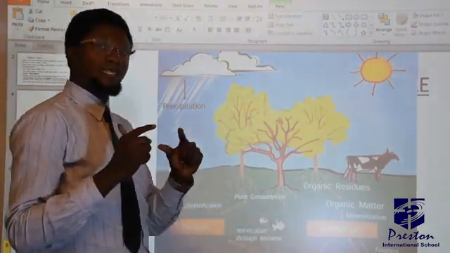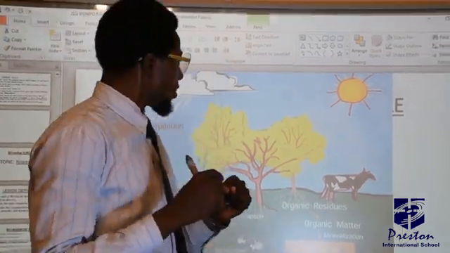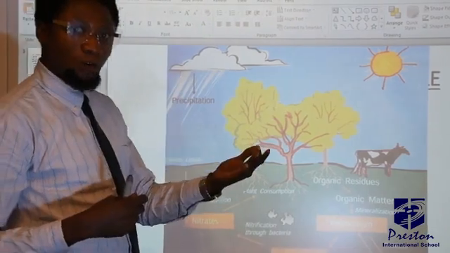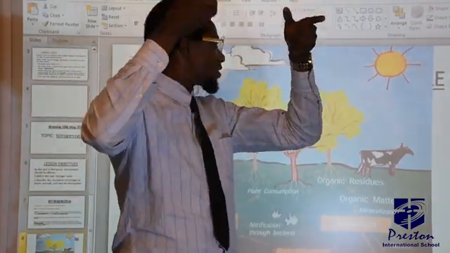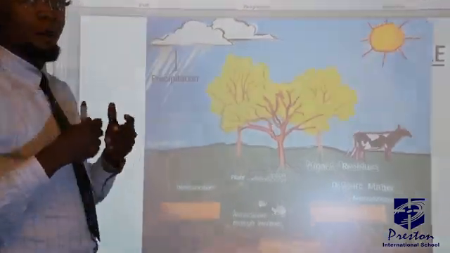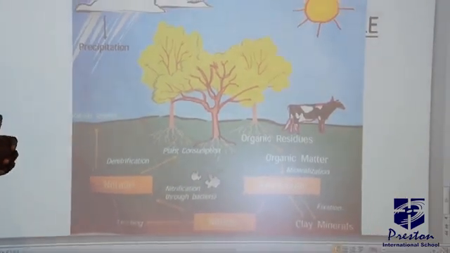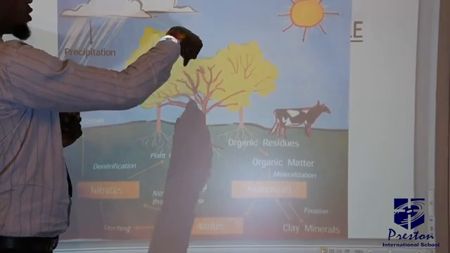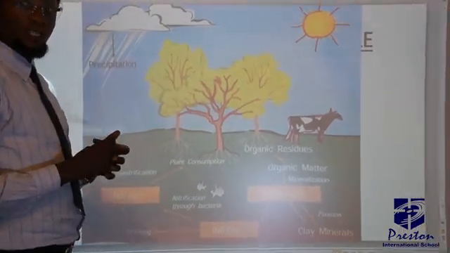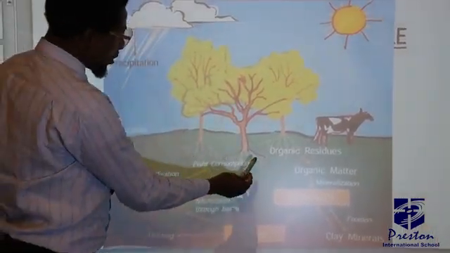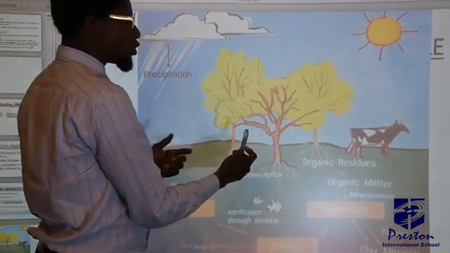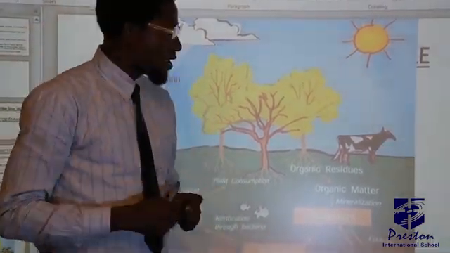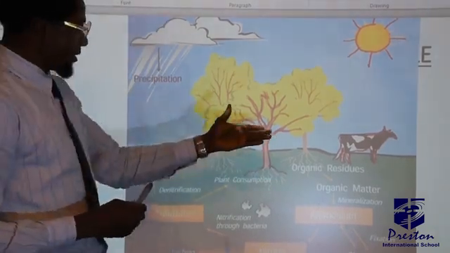And there are certain agents that can actually help in this process of nitrogen fixation. What are these agents? You can make use of thunderstorm, that is the lightning in thunderstorm. You can also make use of bacteria. Now, when the plants absorb this nitrogen after it has been converted to nitrate, that nitrate will be absorbed through the roots of the plant, and it will be stored in the plant in the form of protein.